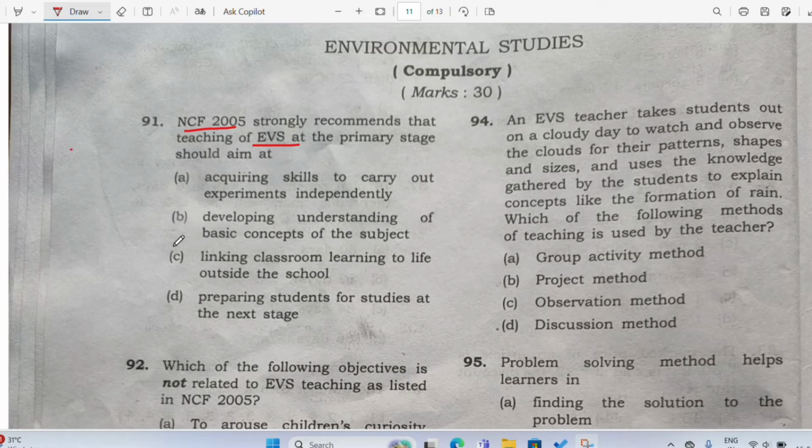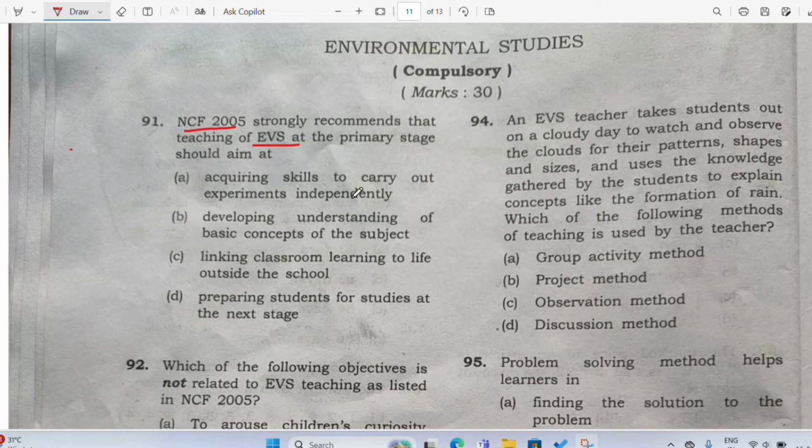Among these four options, which one is the aim of teaching environmental studies at primary school level? Acquiring skills to carry out experiments independently, developing understanding of basic concept of the subject, linking classroom learning to the life outside the school, preparing students for studies at the next stage.